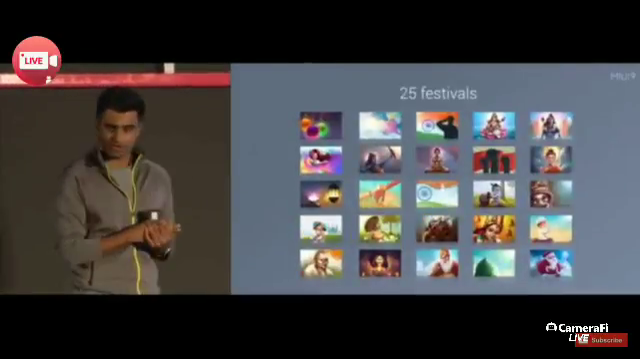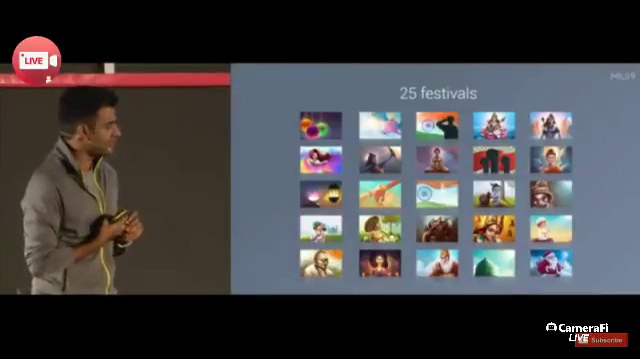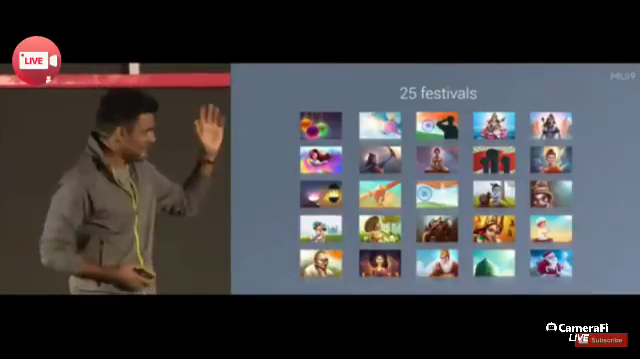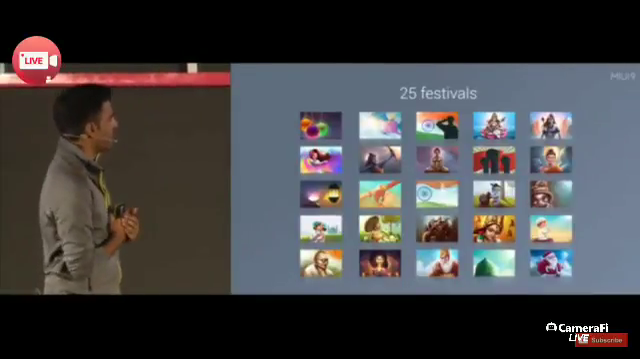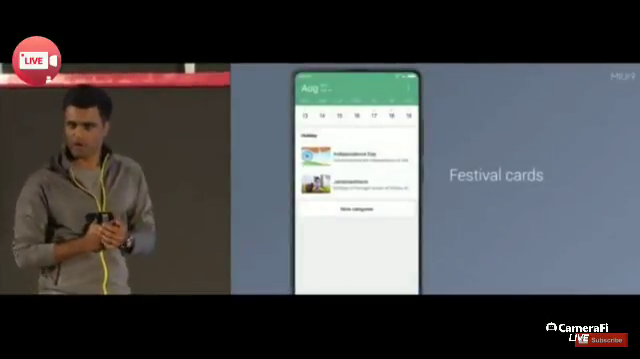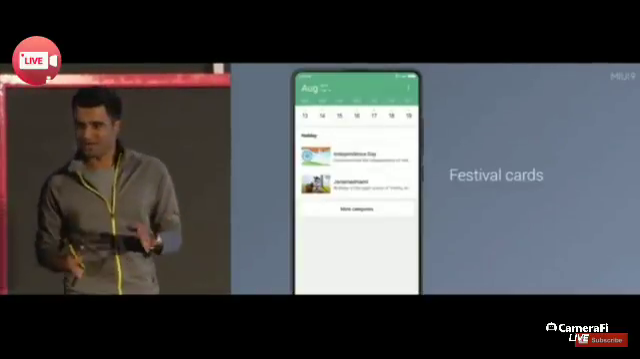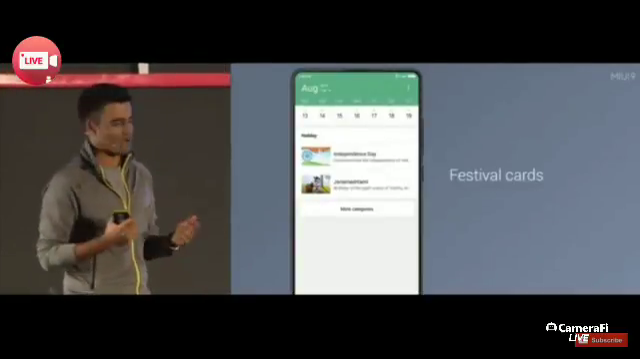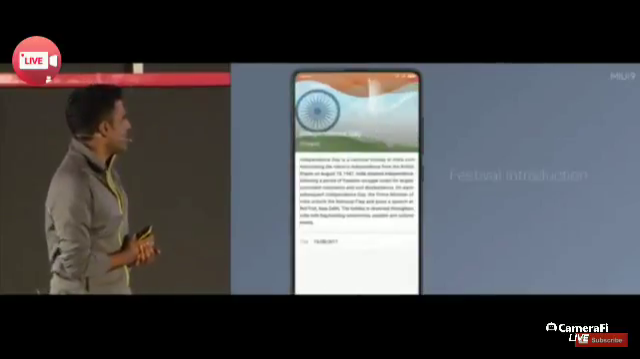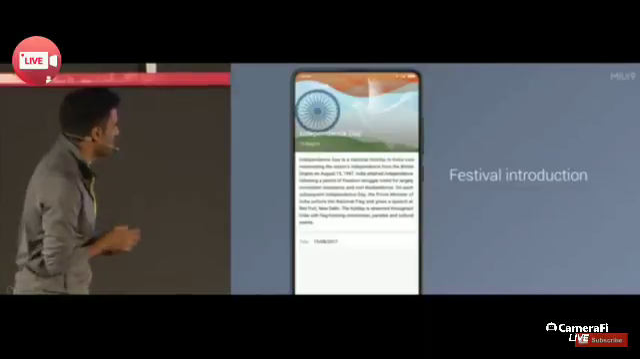And we've also incorporated over 25 festivals into the calendar app. Raksha Bandhan, Eid, you can see a whole bunch of them here. So these festivals will show up when you're on that day here, August 15th, Independence Day. If you happen to not know much about Independence Day or you want to know more, you can just tap on the festival card and up comes a bunch of helpful information.